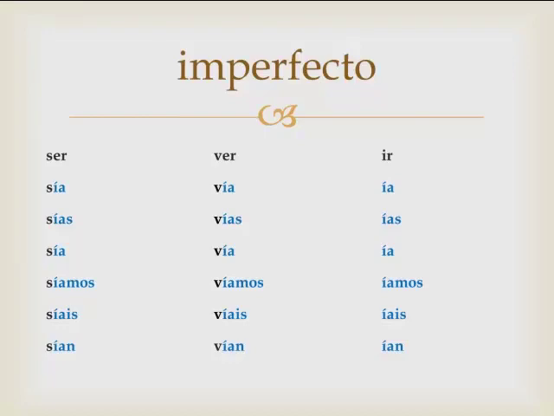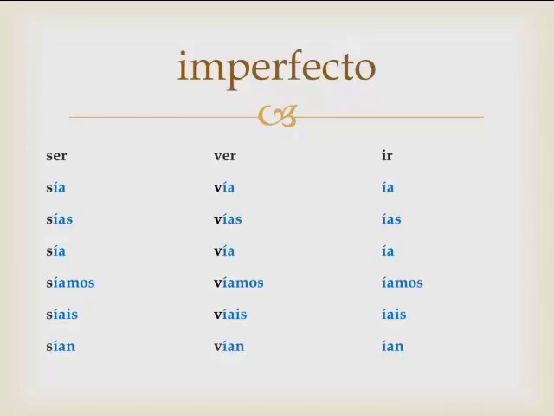Let's look at what they mean first of all, so we remember what they are. Ser means to be. Ver means to see or to watch. And ir means to go. When we translate these in the imperfecto, ser is going to be I was tall, I was outgoing. If you're going to be describing somebody or your profession or even the time, you're going to use ser. I was or it was, you were. Whereas ver is going to be I was watching or I was seeing, I saw that in the past. And ir is I was going. Instead of I go, I was going.